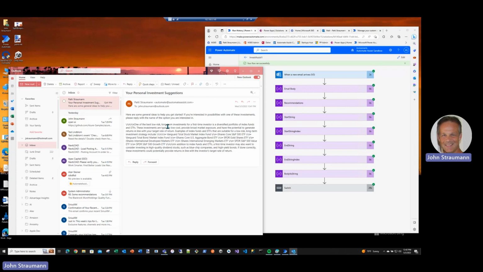It says, best low risk long-term investment is a diversified portfolio of index funds and ETFs. And examples of index funds and ETFs suitable for a low risk long-term investment include stock market fund shares, gold shares, index funds, ETFs, and international developed markets, and high yield bonds. So now I can look at this and read all that information and think, okay, so what would I be interested in investing in? And I'm going to say bonds.